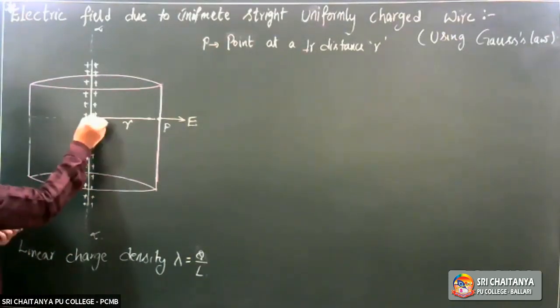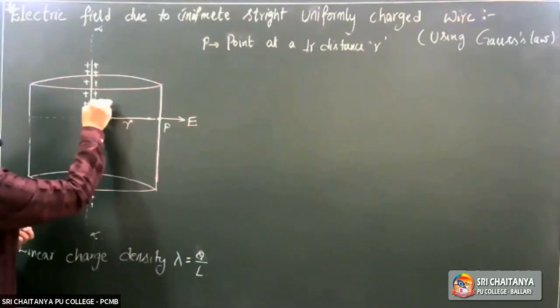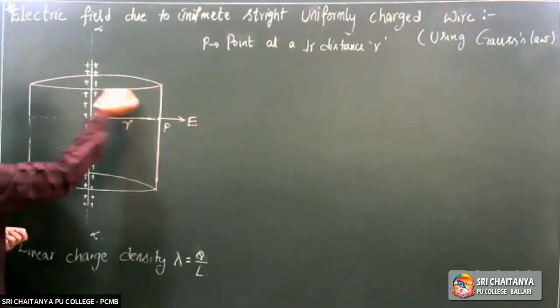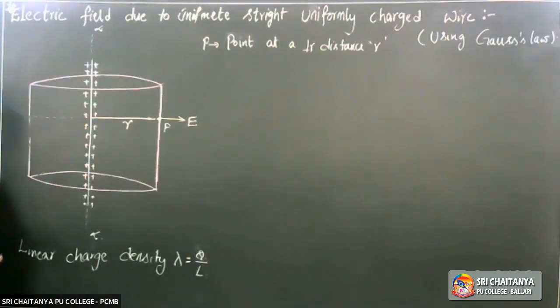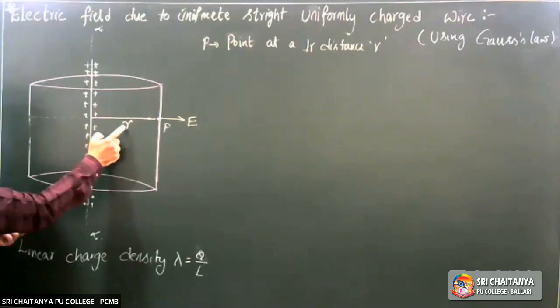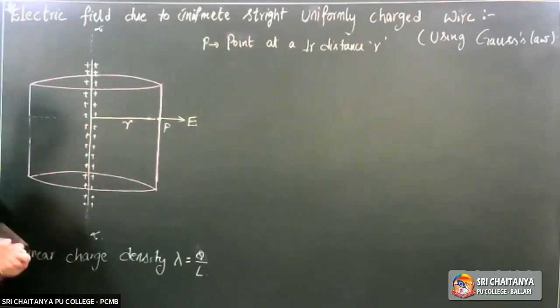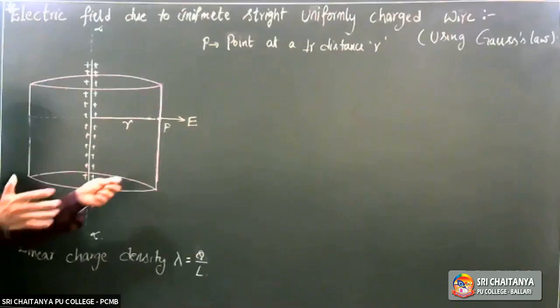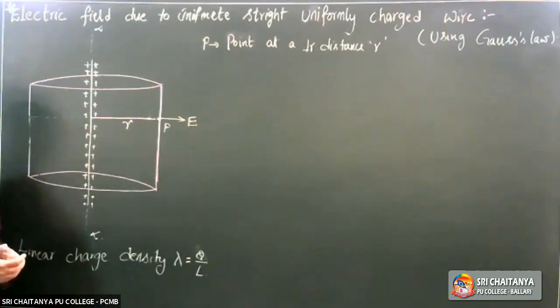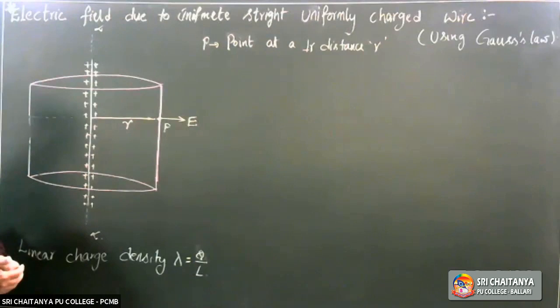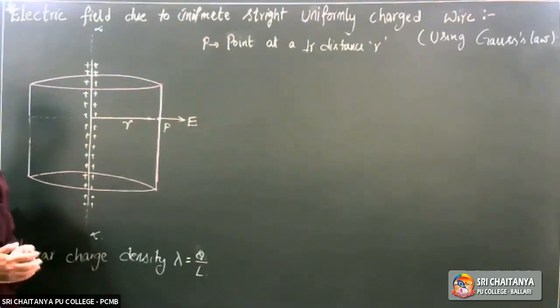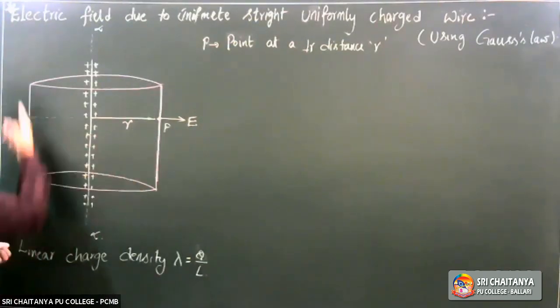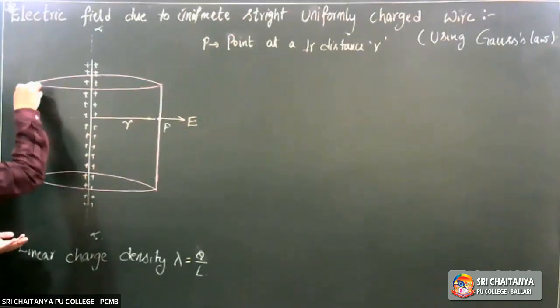Due to the charge present here, the field acts in this direction. Due to the charge present here, E acts in this direction. Due to the charge here, in this direction. As the distance is the same, at the same distance surrounding the wire, the field is the same. If you join all the points which are at distance r surrounding the wire, what closed surface does it give? It gives a cylindrical surface. That is why the Gaussian surface here is cylindrical, right? Such that at every point on the wire, the field is the same.